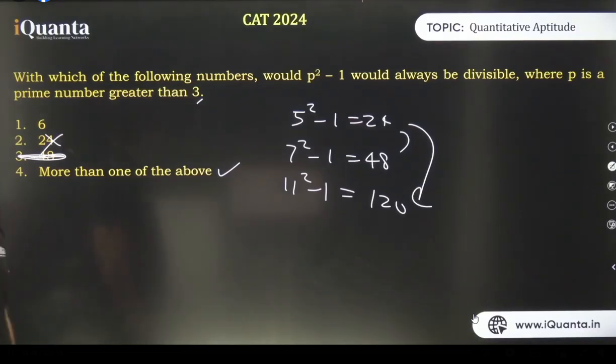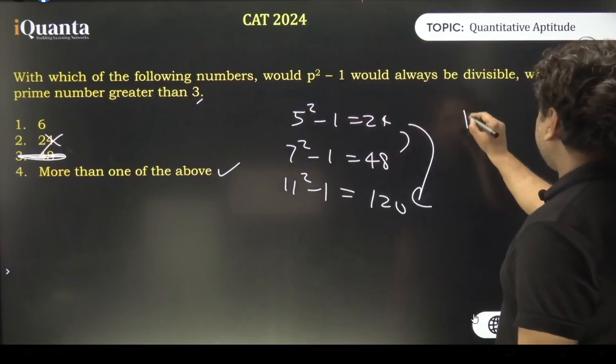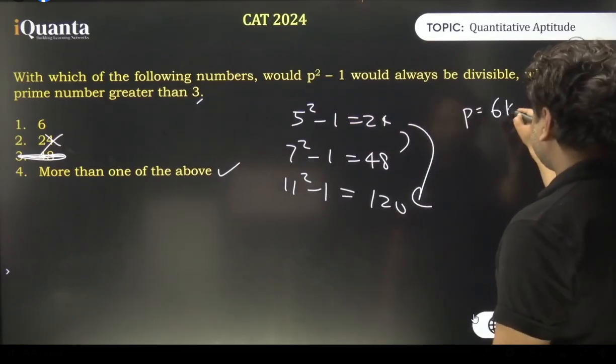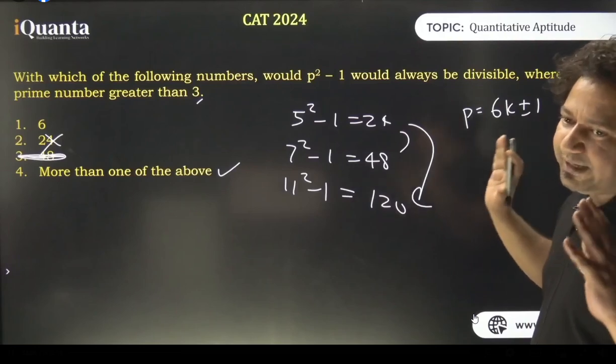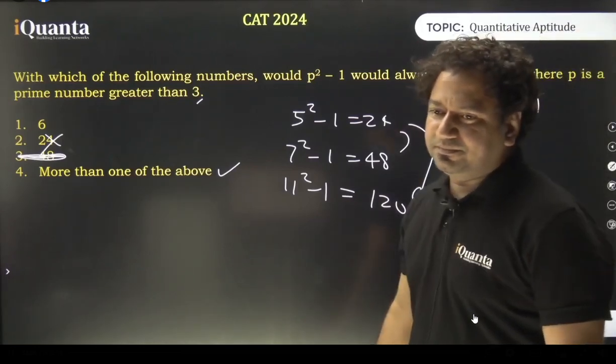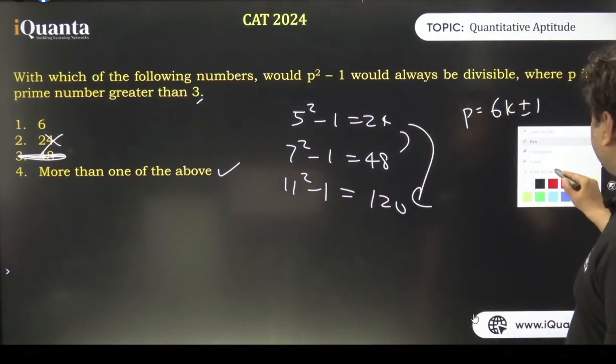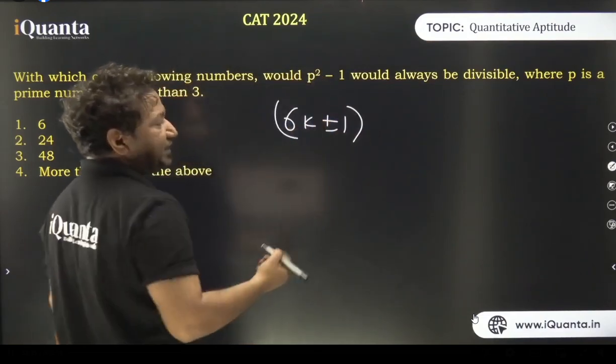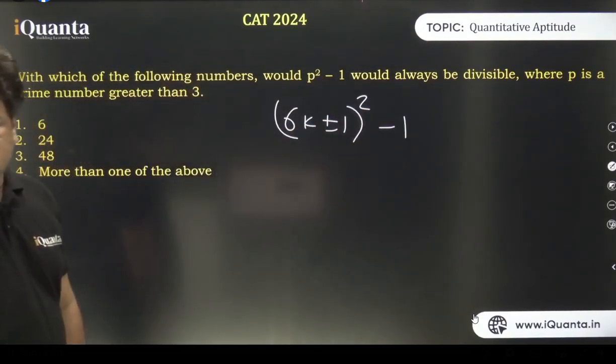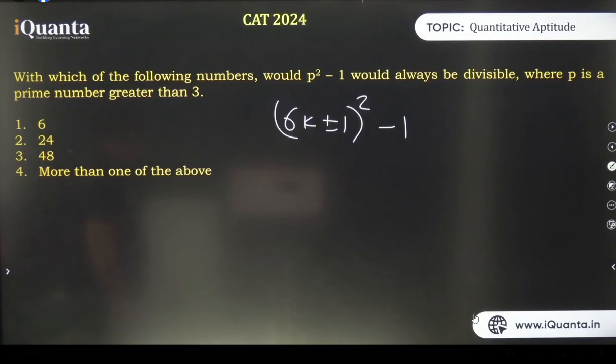Exactly, Vijay. Cool. That's what I wanted to hear. As I said in the earlier slide, all the prime numbers can be represented in 6k plus minus 1 form. अगर ये प्राइम है तो इस फॉर्म को तो ये accommodate करेगा ही करेगा. Very good. Those who put 6k plus minus 1, that's the perfect way. So 6k plus minus 1 in place of p, whole square minus 1 is what we have to calculate. Right?